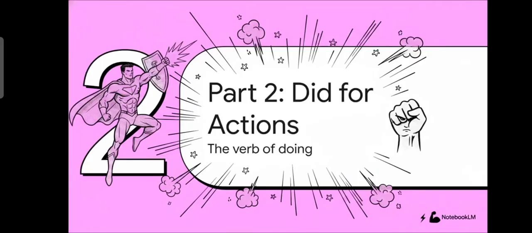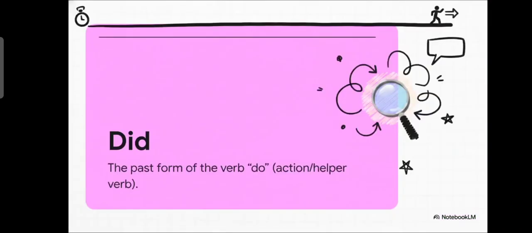All right, let's move on to our next word. Now we're talking about did. And if was is our verb of being, then you can think of did as our verb of doing. This one is our action hero. And yep, the grammar follows that same easy pattern. Did is simply the past tense of the verb do. We use it when we're talking about some kind of action that's already happened.